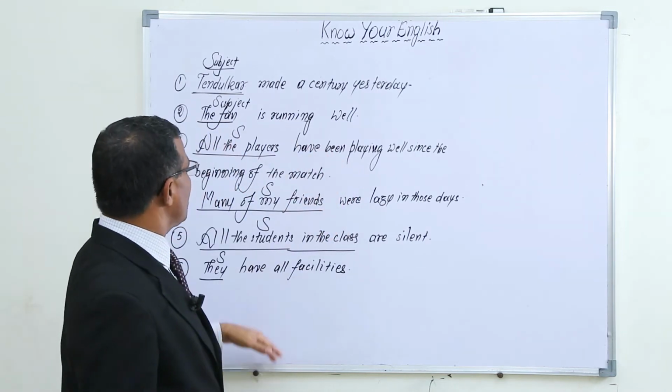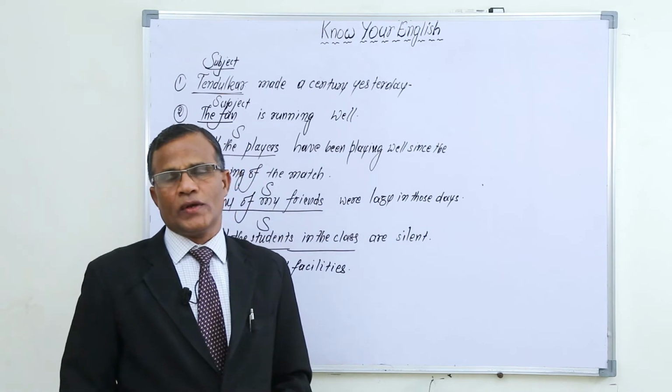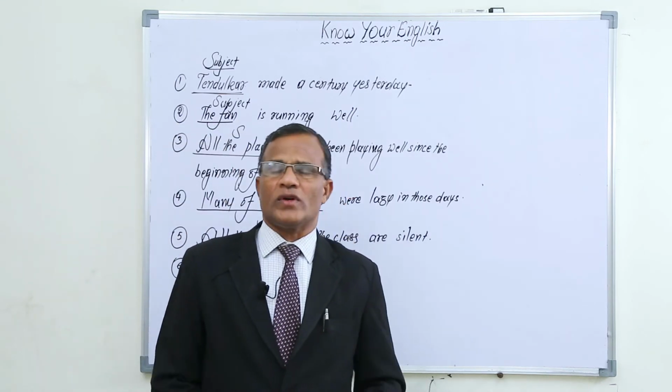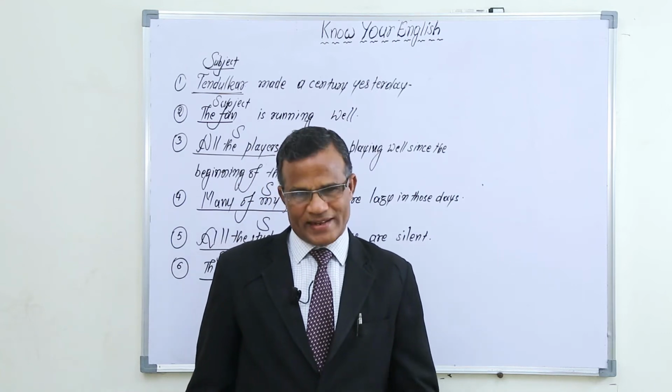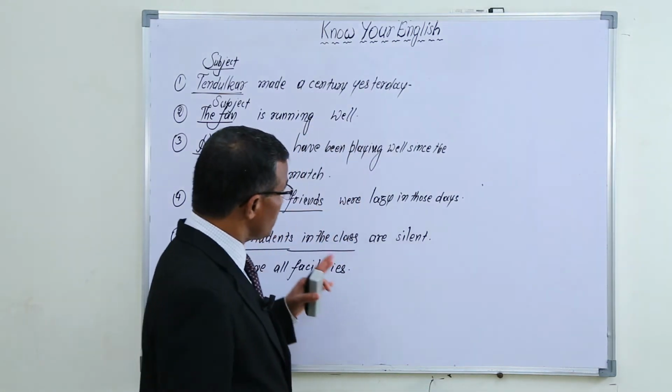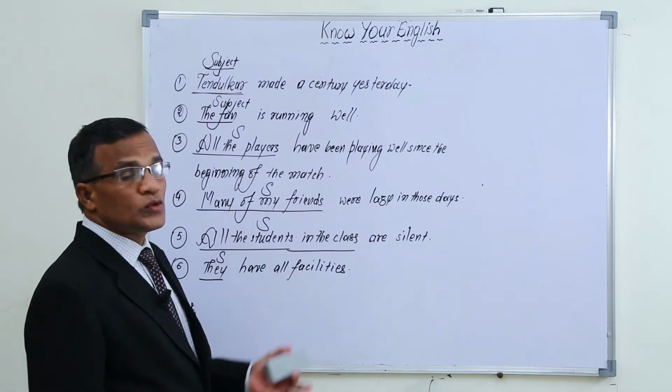Okay, now it is clear to us that subject is used at the beginning of the sentence. Now let us see what occupies next to subject.